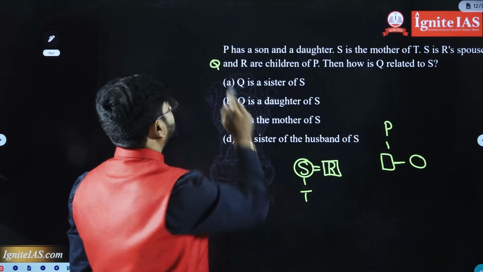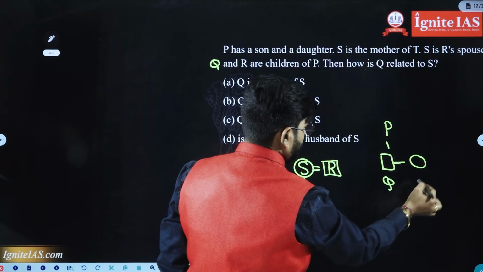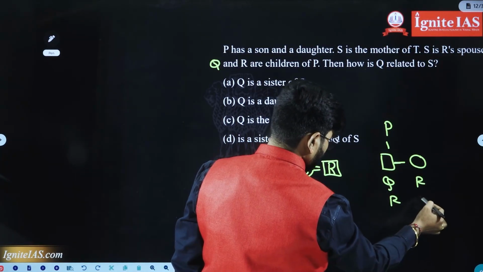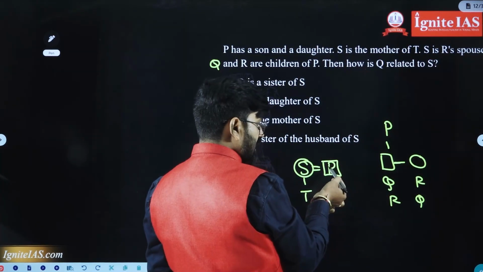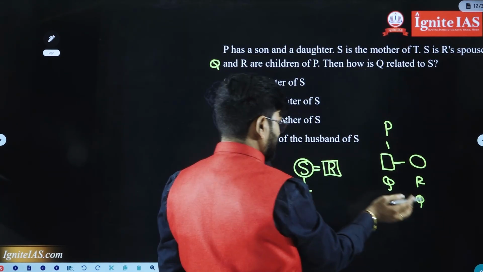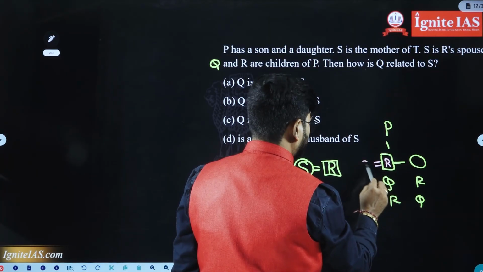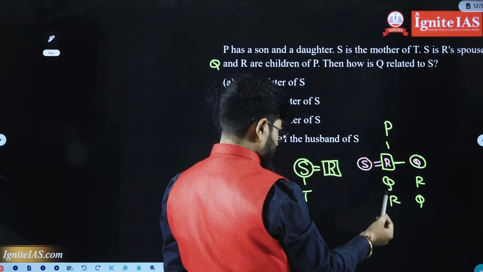S is female, right? Q and R are children of P. So we don't know whether R is male or female. But clearly we know here R is a male candidate, who is married to S. So here it must be Q only. Why? Because Q and R are siblings.